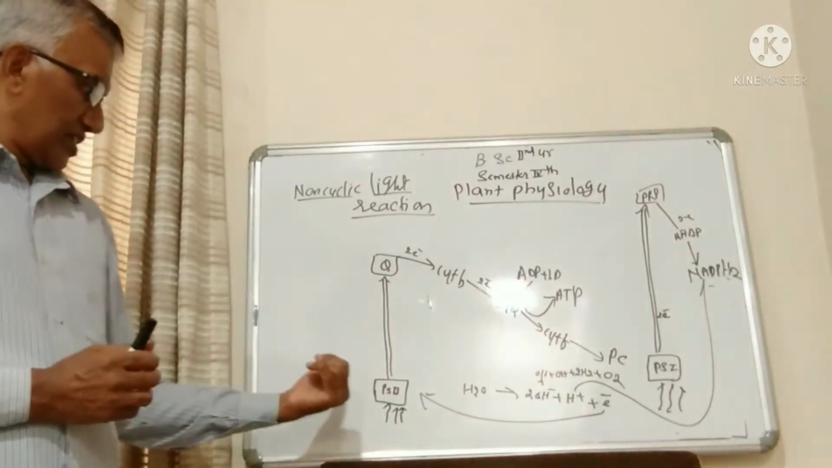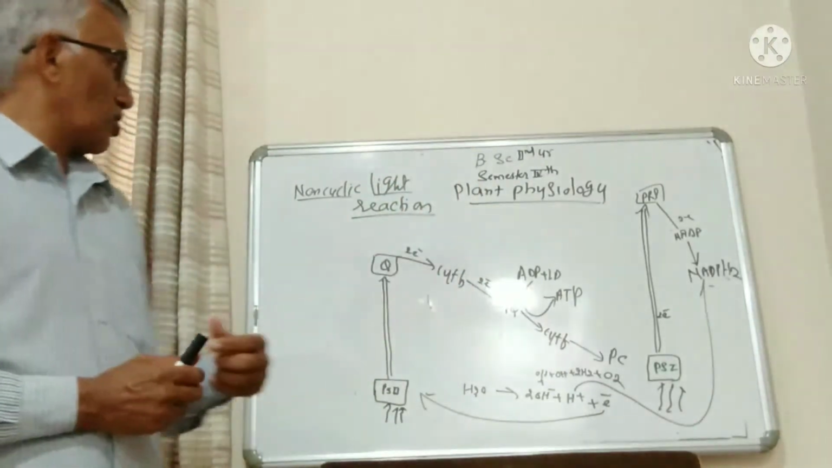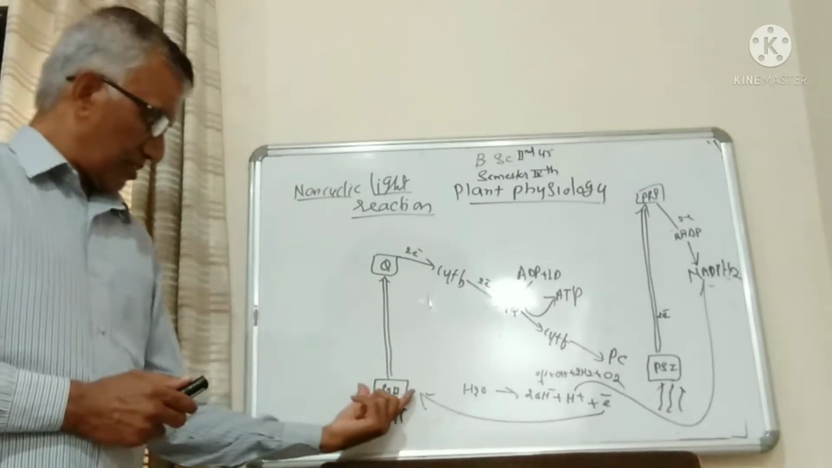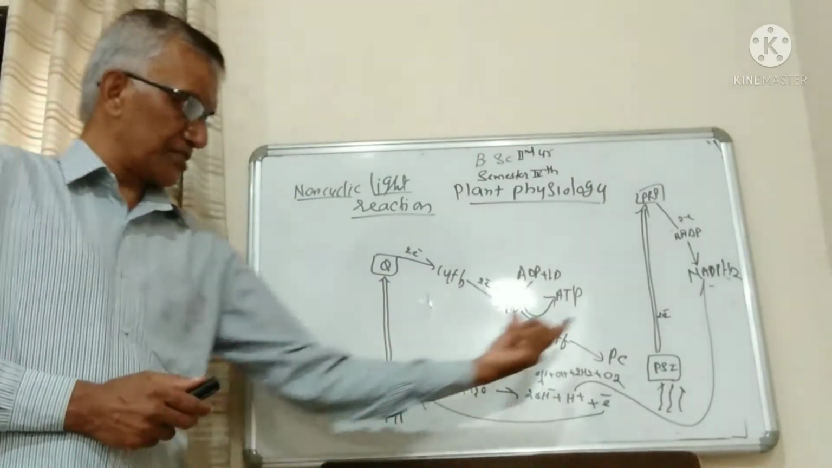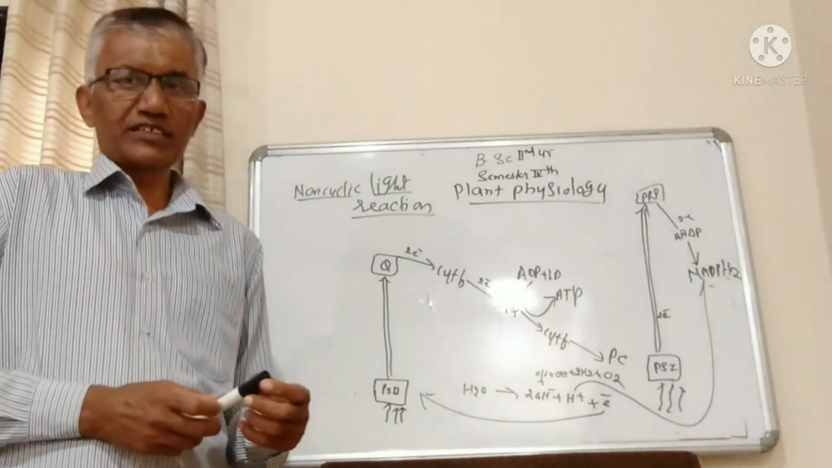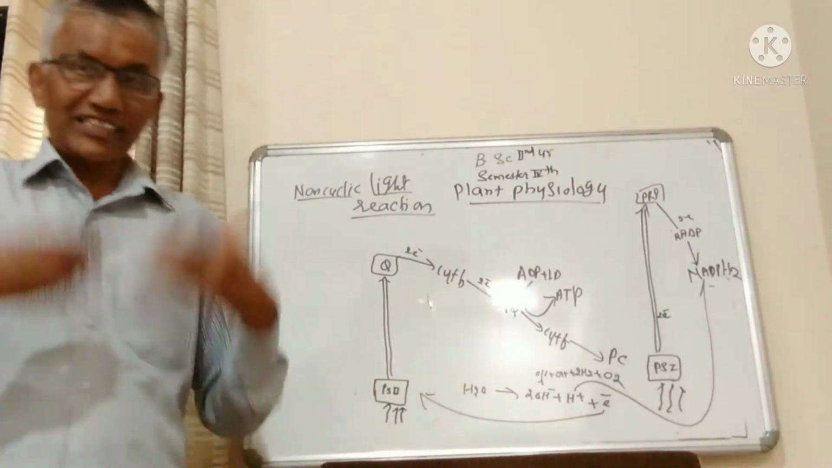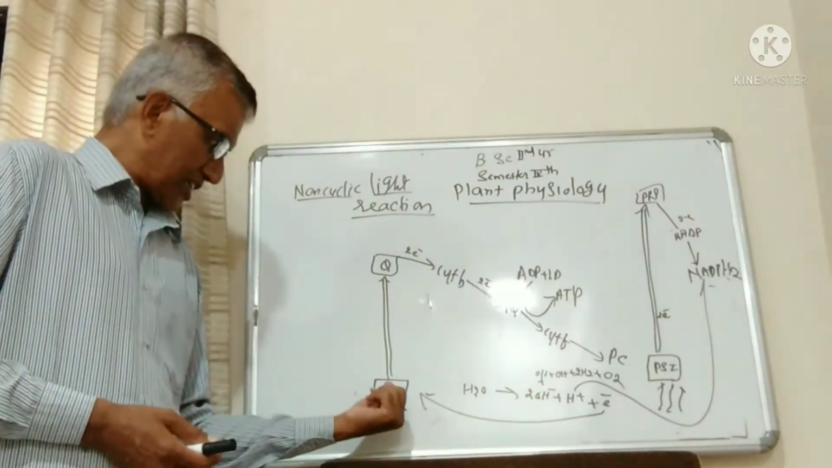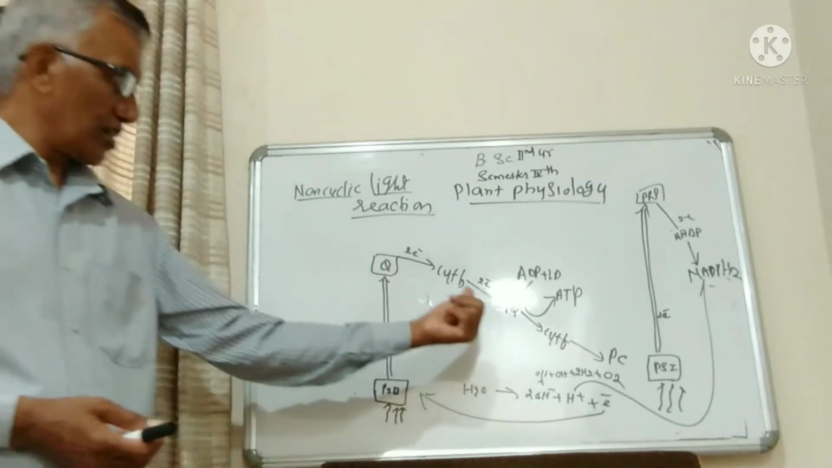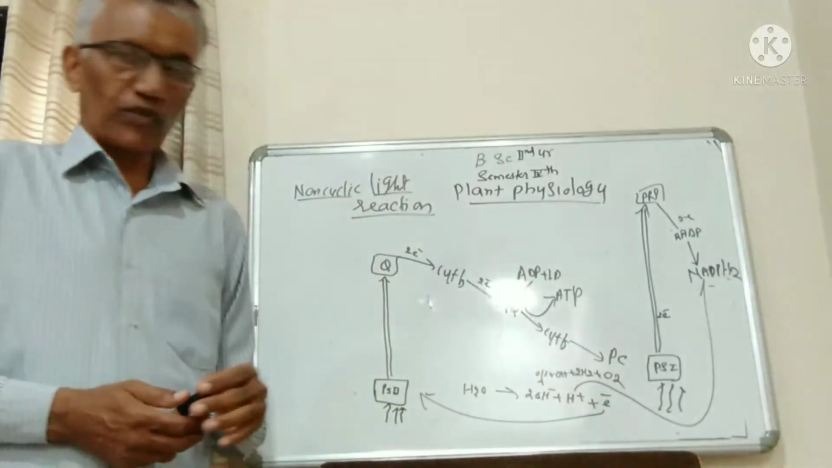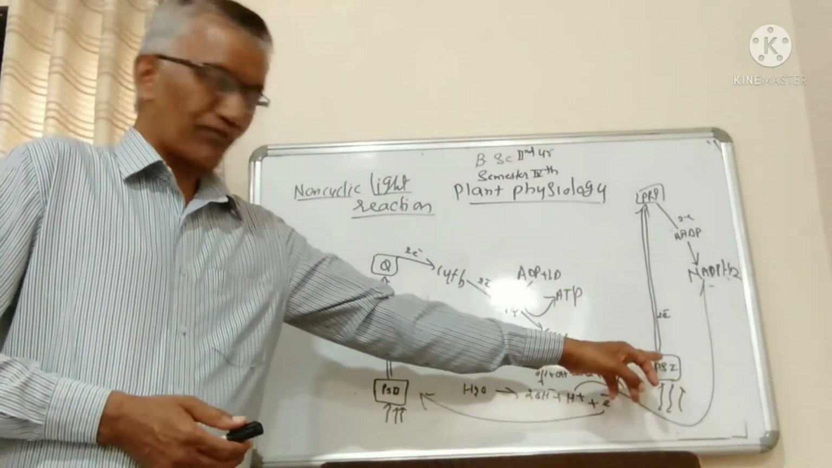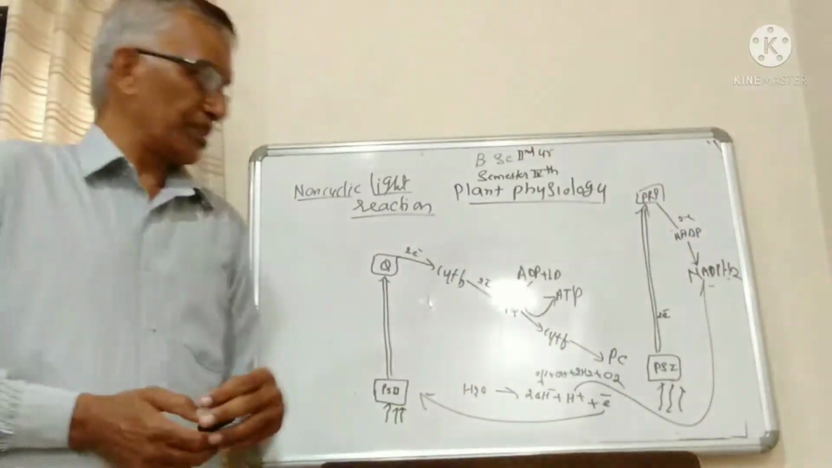Why is it called non-cyclic light reaction or non-cyclic photophosphorylation? Because whenever pigment system 1 and pigment system 2 absorb rays of light of their own wavelength, they get activated. The electrons ejected from pigment system 2, after passing through a number of electron acceptor molecules, go to pigment system 1, and the electrons ejected from pigment system 1 go to NADPH2 molecules.